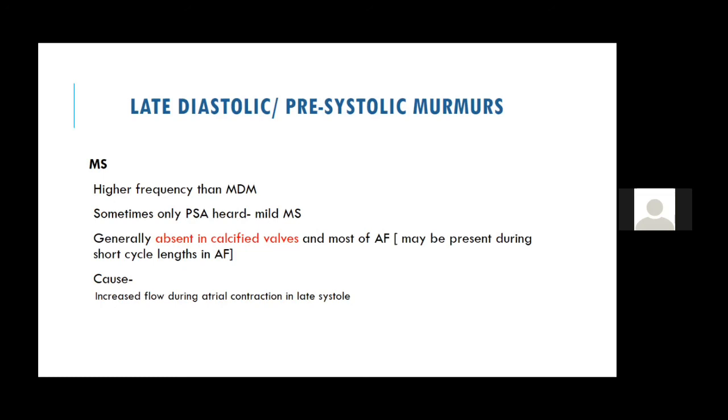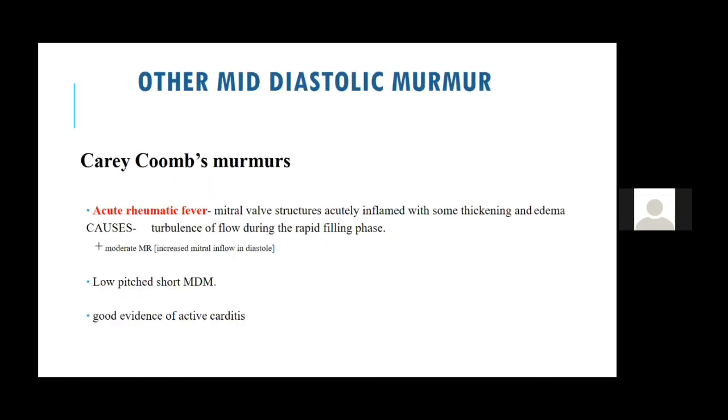In patients with associated tricuspid stenosis, you may not be able to hear the mitral stenosis murmur. If the patient is obese, or if the apex is lying behind the rib, you may not be able to hear a murmur. So these are the cases of a silent MS.